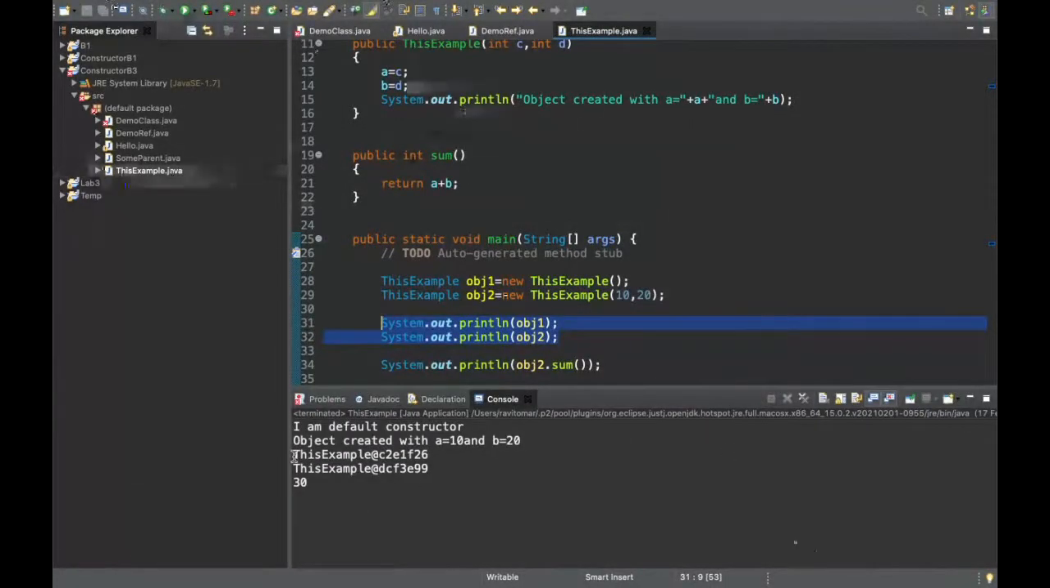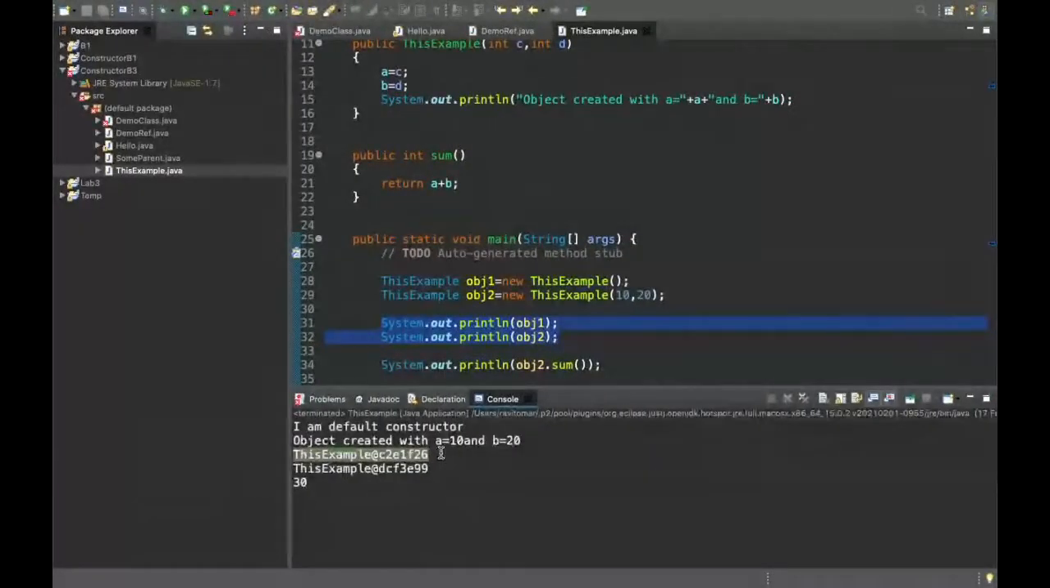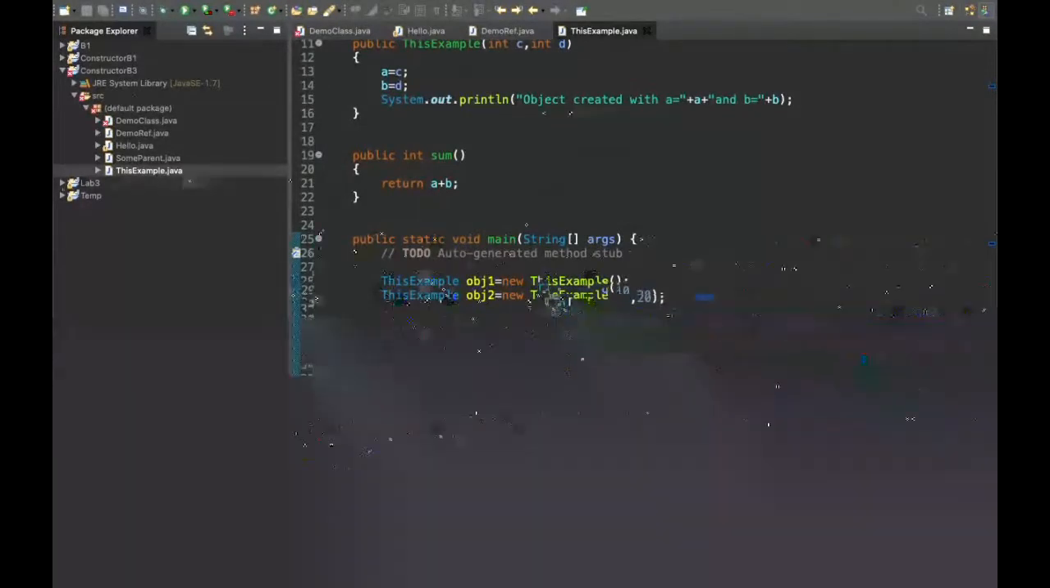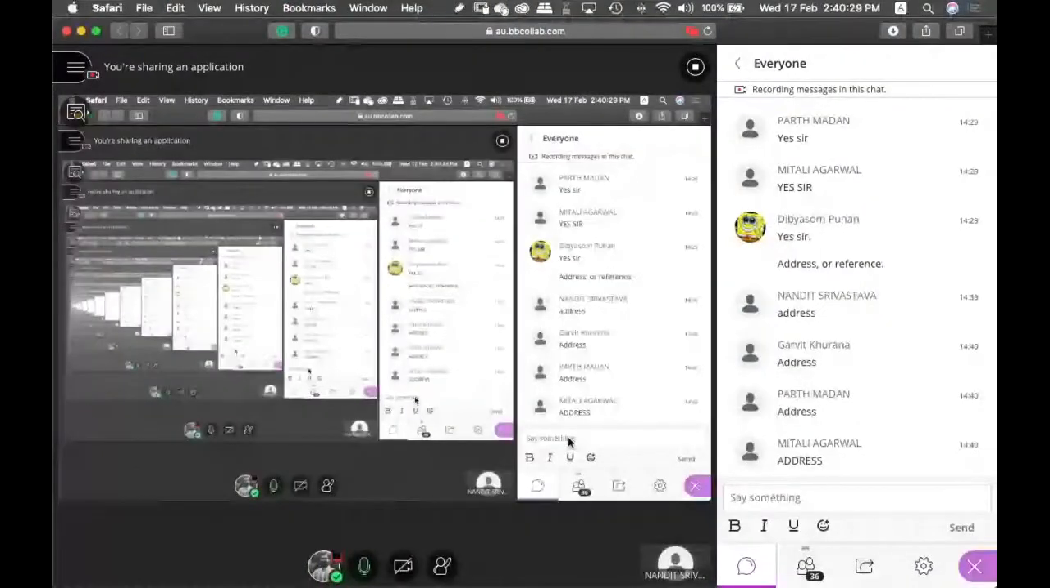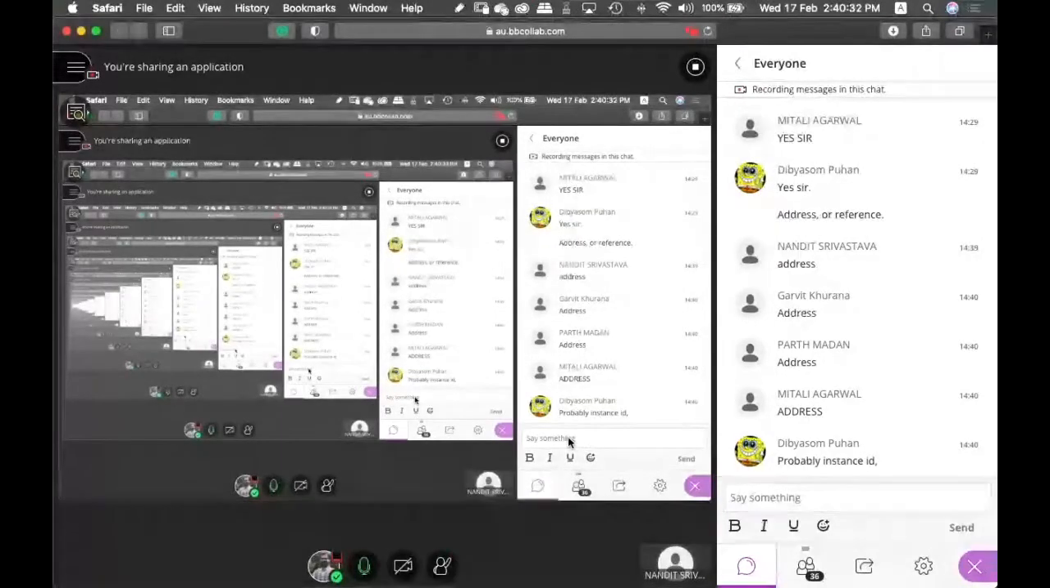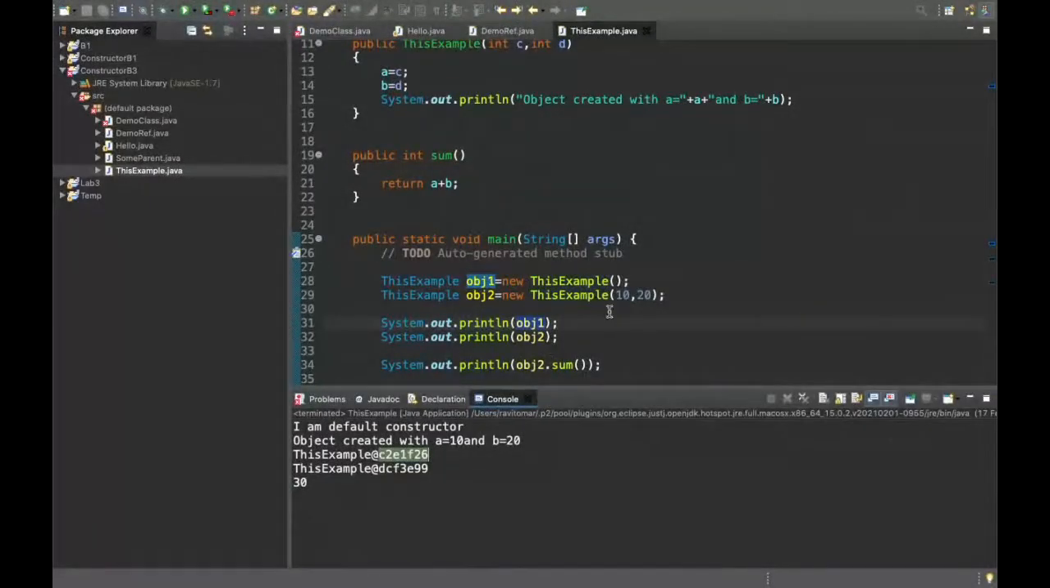See. This is the class name, then the @ sign, and then something else. What is this? You can see this is the class name, that obj1 is of this class, so the class name is written, then the @ sign, and then something else. What is this particular thing? Probably the instance ID. Yes, it is an instance ID to uniquely identify the instance, that from this class there is some instance. But we'll come to this. We have to understand what this is, and we will see how we can change this.